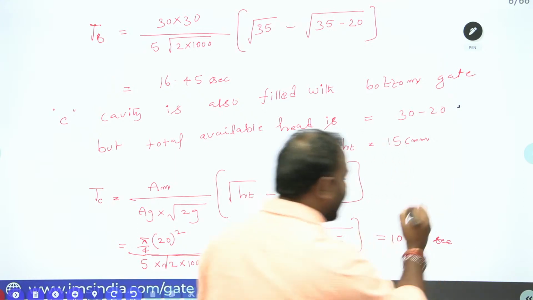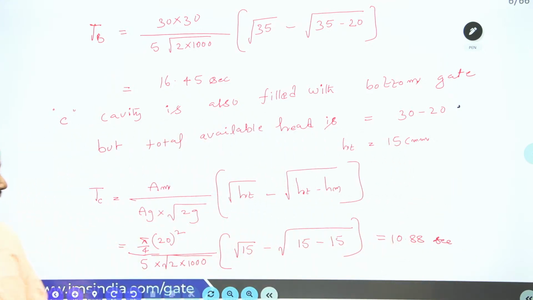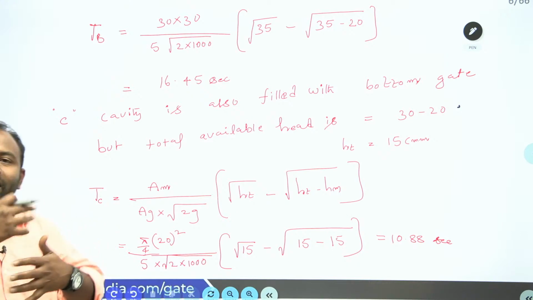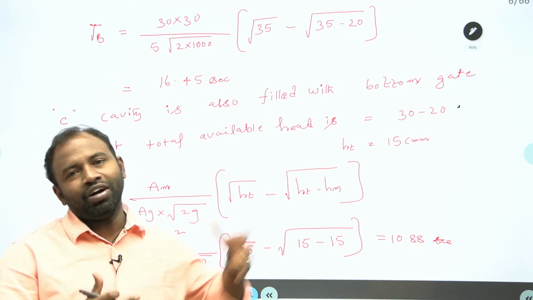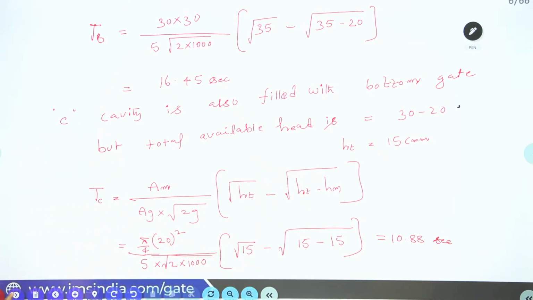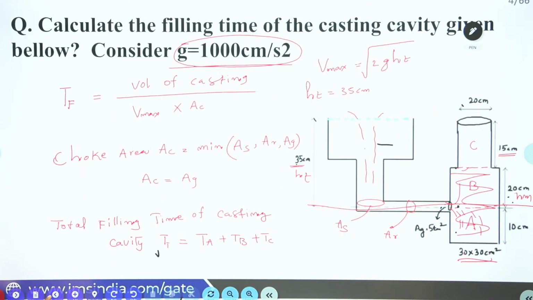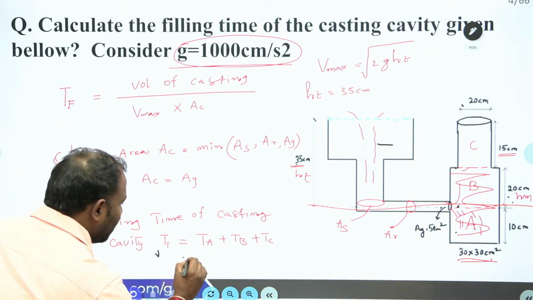So this is how, if we add TA, TB, TC, you will get the total solidification time of your casting cavity. Now let us go for our total solidification time. TA, how much did you get?